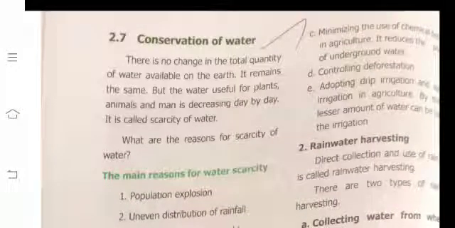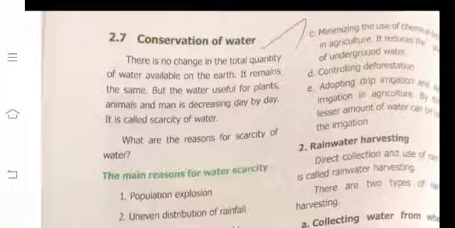Next one, conservation of water. There is no change in the total quantity of water available on the earth. It remains the same, but the water useful for plants, animals and man is decreasing day by day. It is called scarcity of water.